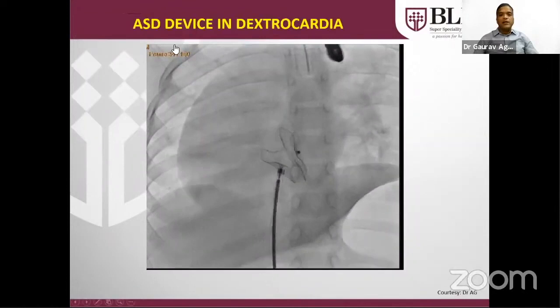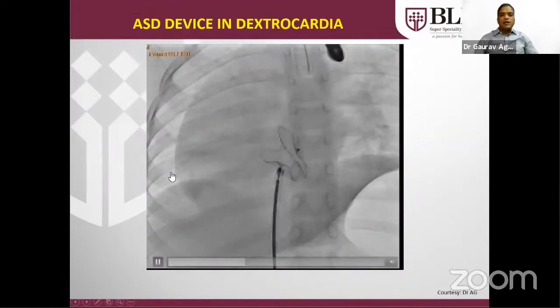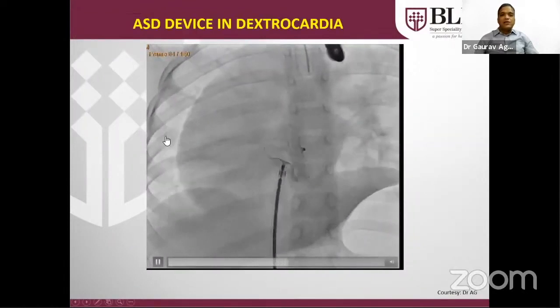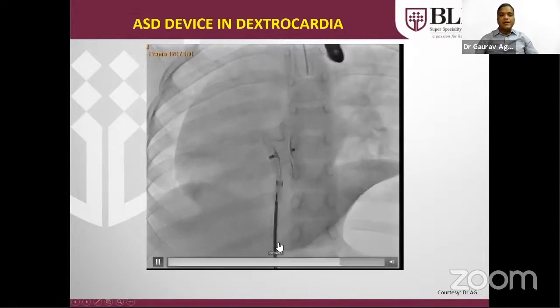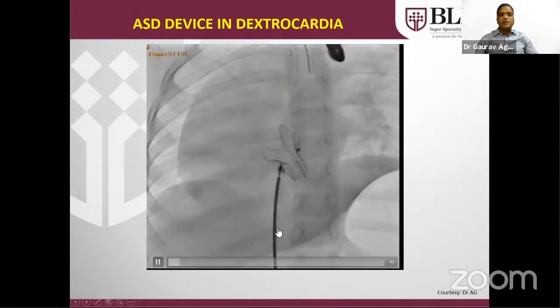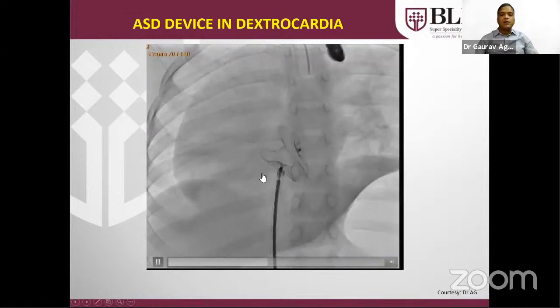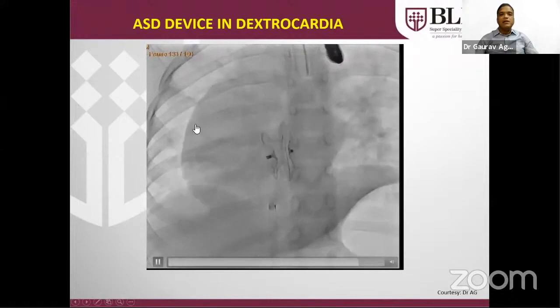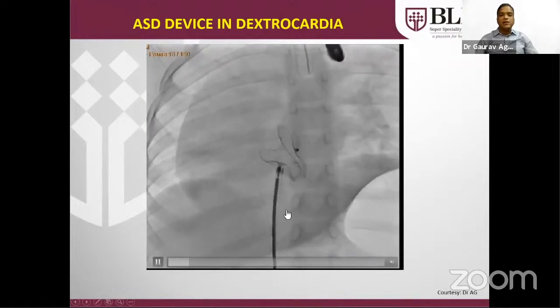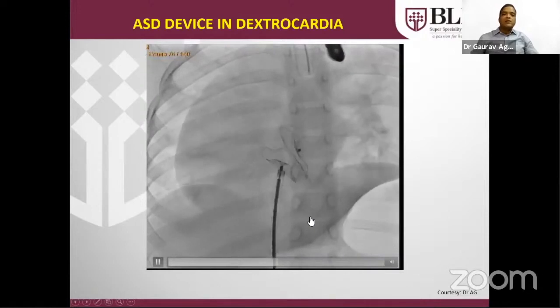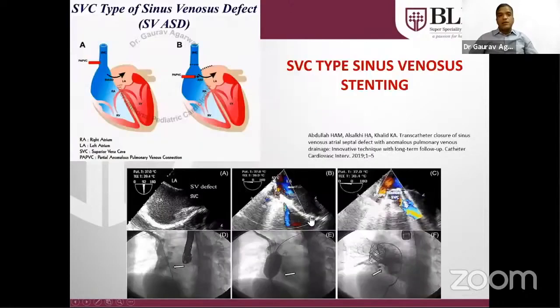This is a very unique case. As you can see, the cardiac border is on the right side. This is dextrocardia. The IVC is on the right side, so this is situs solitus. This is the catheter wire from the femoral vein. Fortunately, this child had only an ASD, as in cases of situs inversus or dextrocardia, multiple complex congenital heart diseases can be there. But in this case, there was only an ASD, which was also closed in the cath lab.